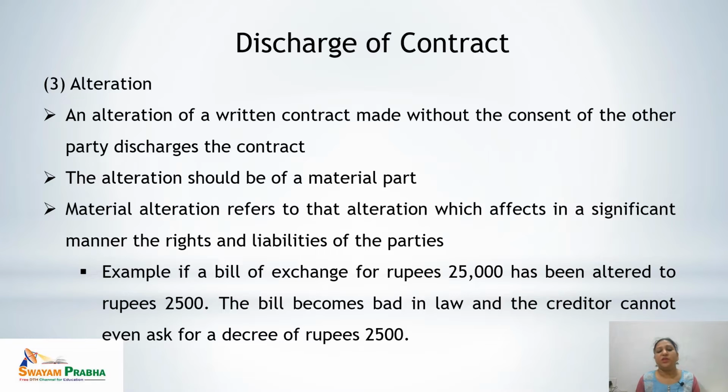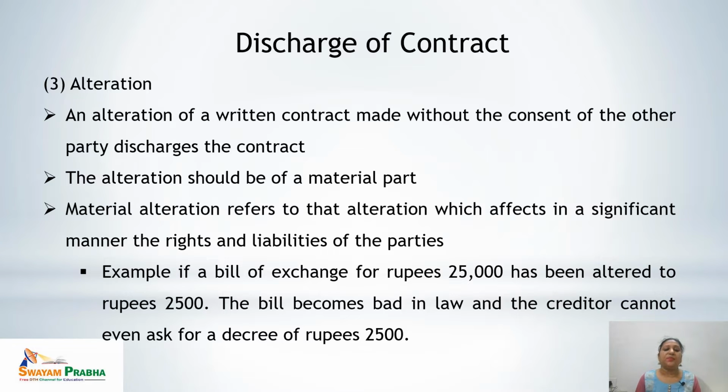Now, what is the meaning of material part? Material alteration means that alteration which can affect in a significant manner the rights and liabilities of the parties. In other words, if any kind of alteration is being done without the consent of the other party, which can have a greater effect on the right and liability of the other party, it leads to discharge of the contract.